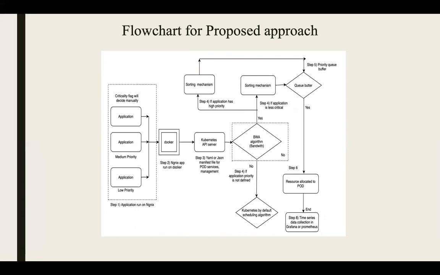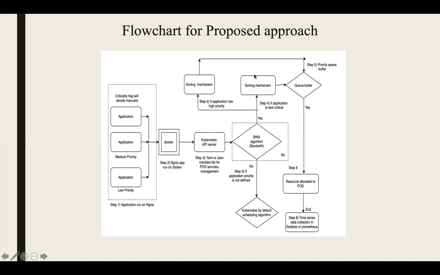And here is our proposed flowchart for proposed approach. We can see from the flowchart here is the Docker. We'll deploy application on Docker container because it is widely used as well as it is loosely coupled. In our case, we have proposed bandwidth aware scheduler which will be integrated with Kubernetes to allocate pods to the nearest node so that response time will be less. Selection of node can be decided based on bandwidth aware algorithm by taking closest proximity into consideration.